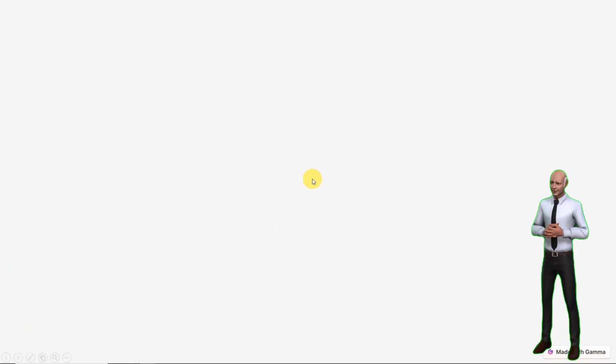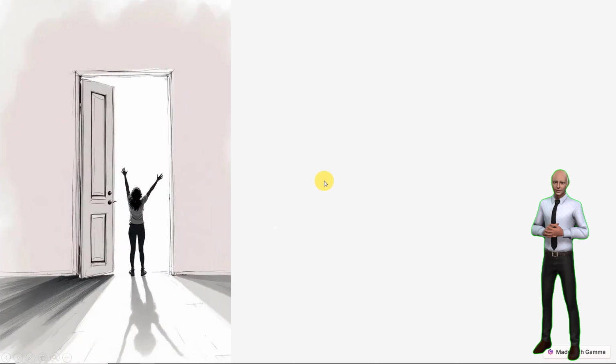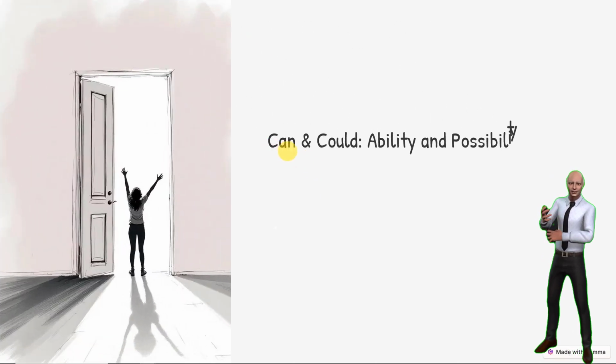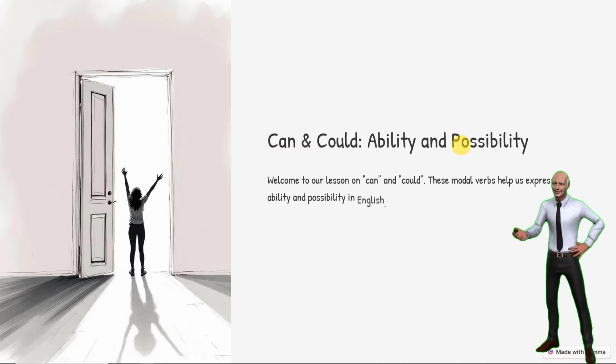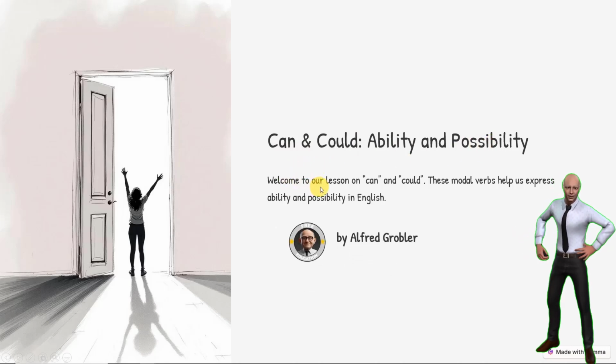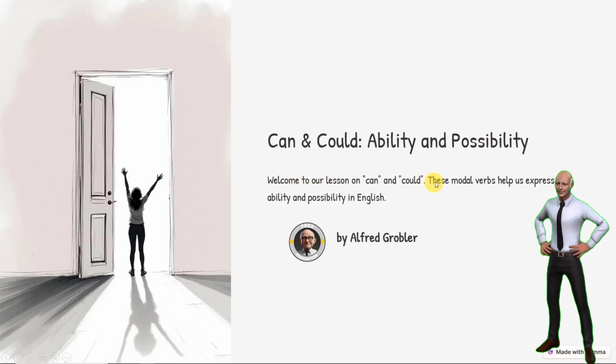Okay, let's have a look at today's lesson, and that is can and could, ability and possibility. Welcome to our lesson on can and could. These modal verbs help us express ability and possibility in English.